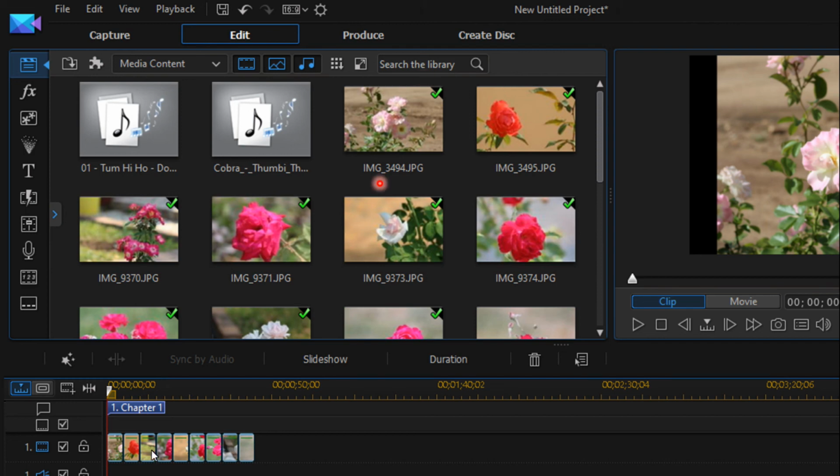slideshow maker. Slideshow maker means suppose you have some photos or small video clips, then you can make one slideshow. Normally you do these things in your mobile app. Nowadays mobiles have many different apps, so you can use that. So what is the difference between that app and this professional editing software?